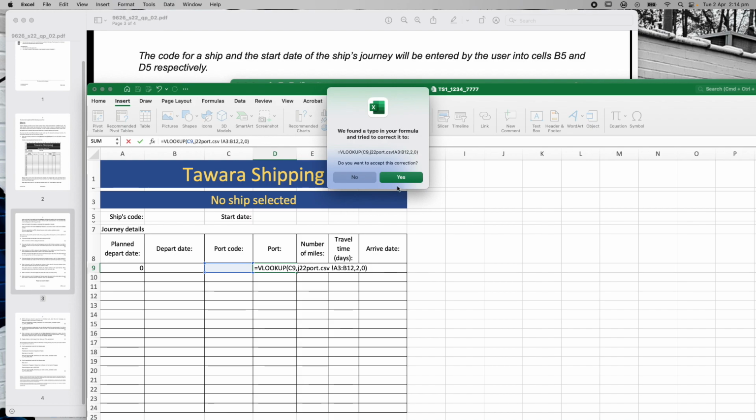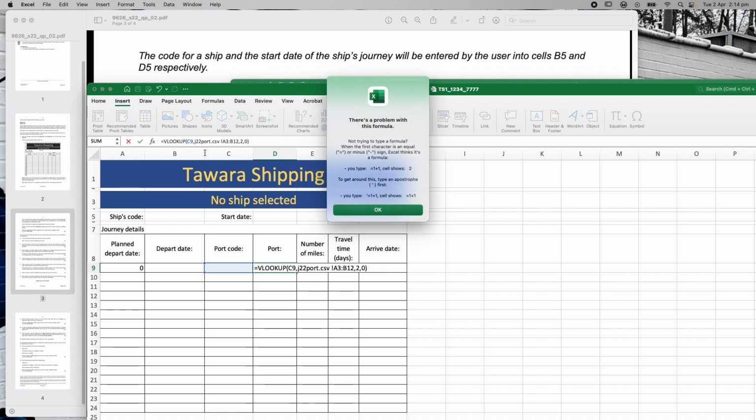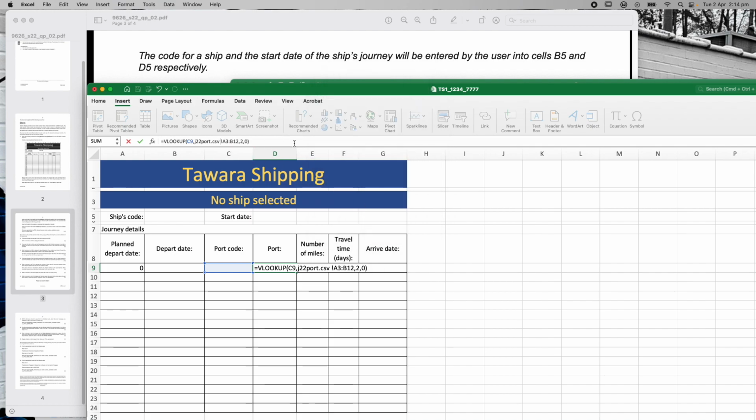We have found a typo in your formula. Okay, do I want to accept this? Okay, so the typo is, I put a space in there. I shouldn't have put the space in there. I'm just going to take that space out. Hit enter. Okay, and it's coming up not applicable. But it's not wrong. It's just coming up saying not applicable.